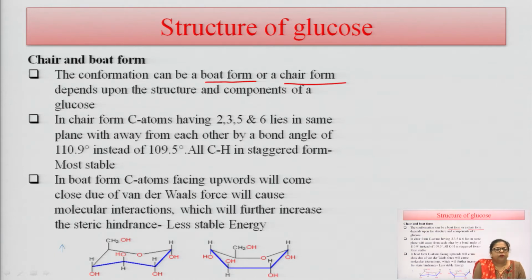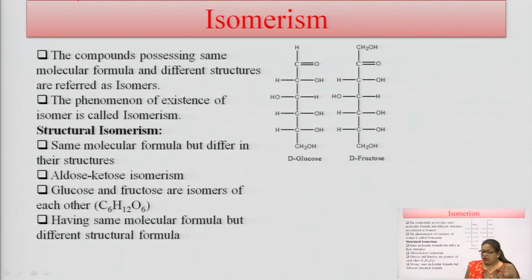In the boat form, the carbon atoms which are facing upward come closer due to van der Waals forces. These van der Waals forces cause molecular interaction, and this further increases the steric hindrance here. Due to this steric hindrance, the boat form shows less stability and higher energy. So, of the chair and boat forms, glucose shows the most stable structure in the chair form. The next one is